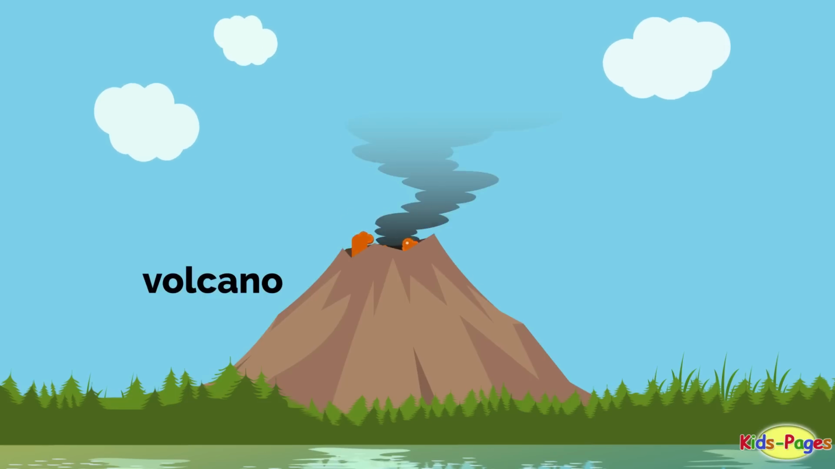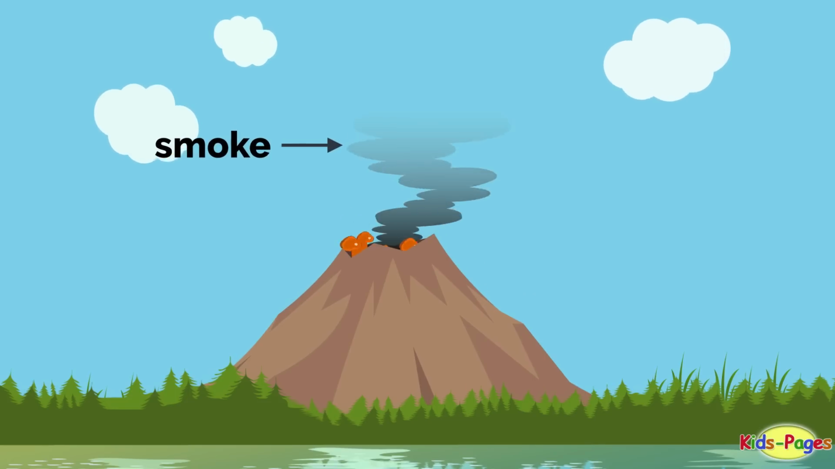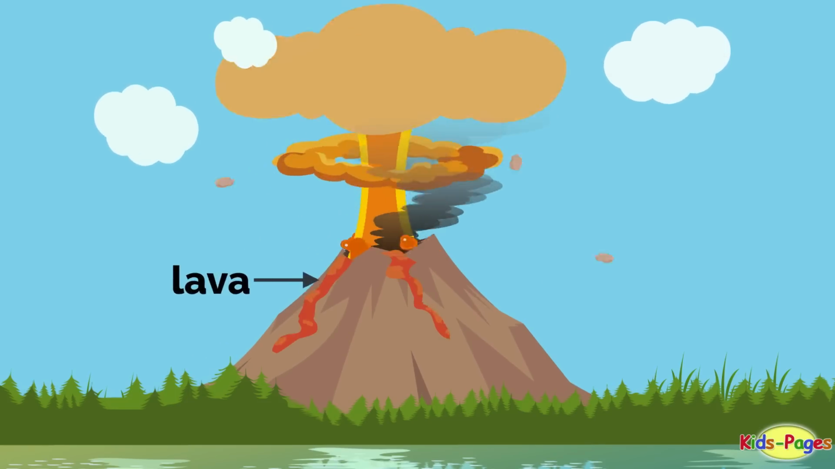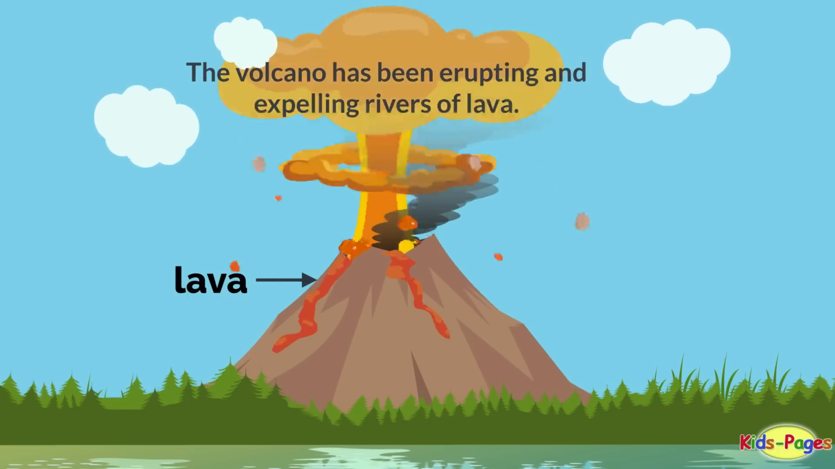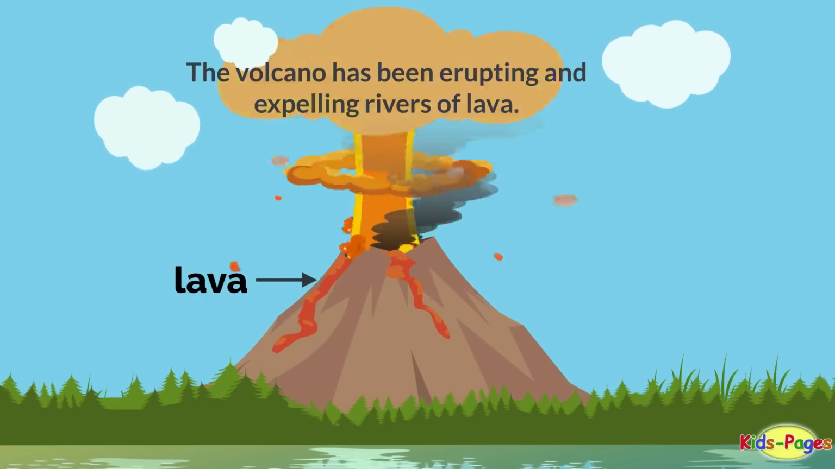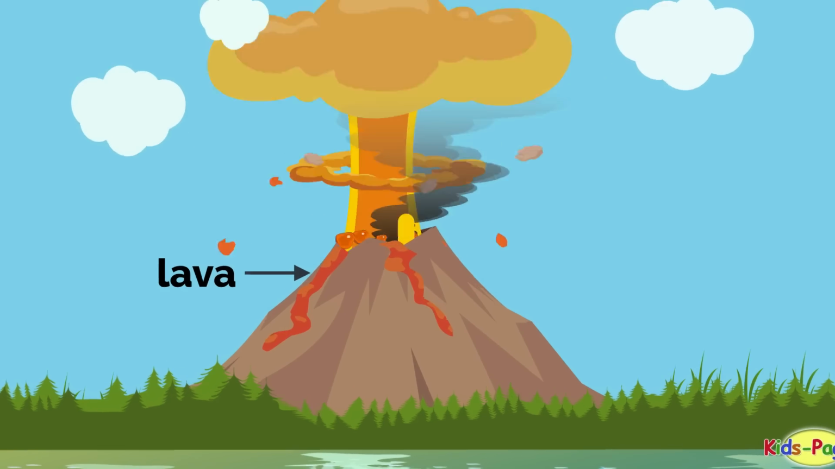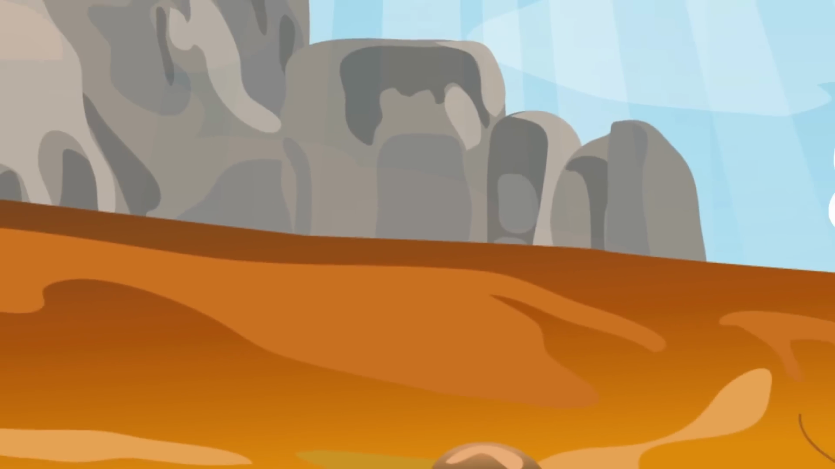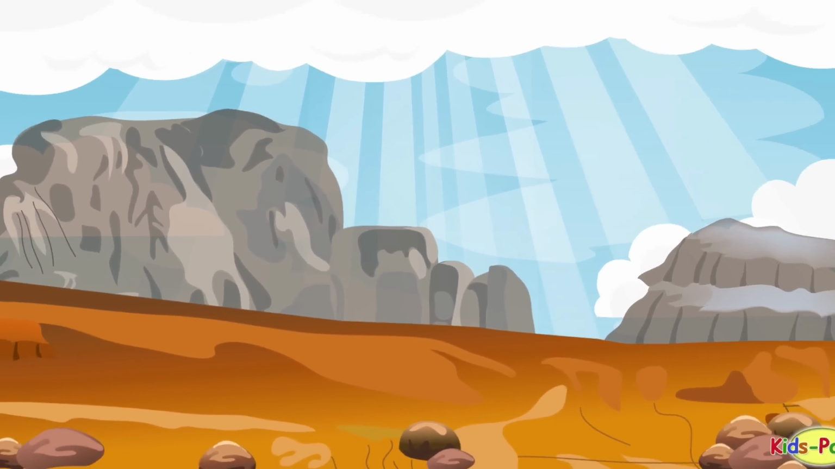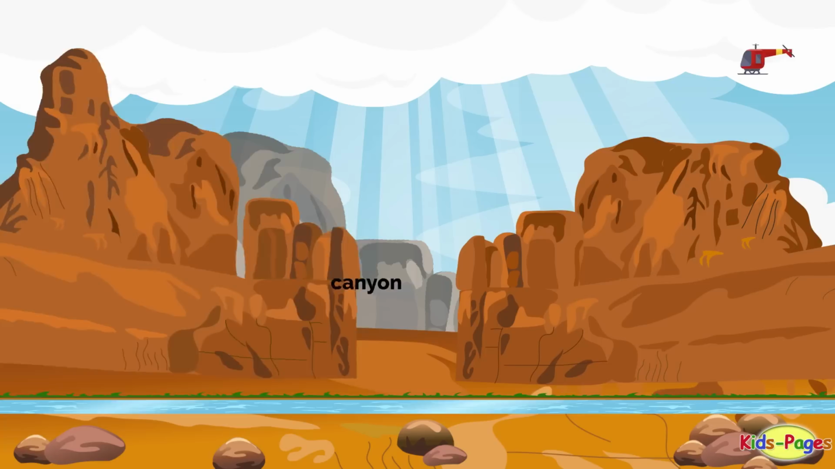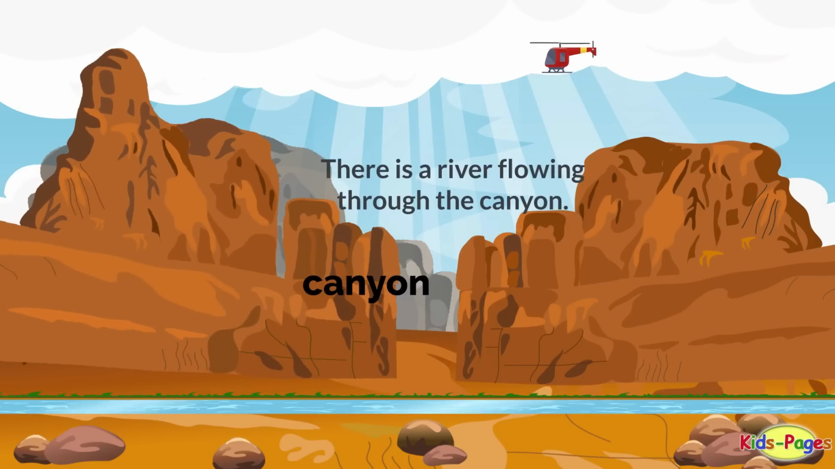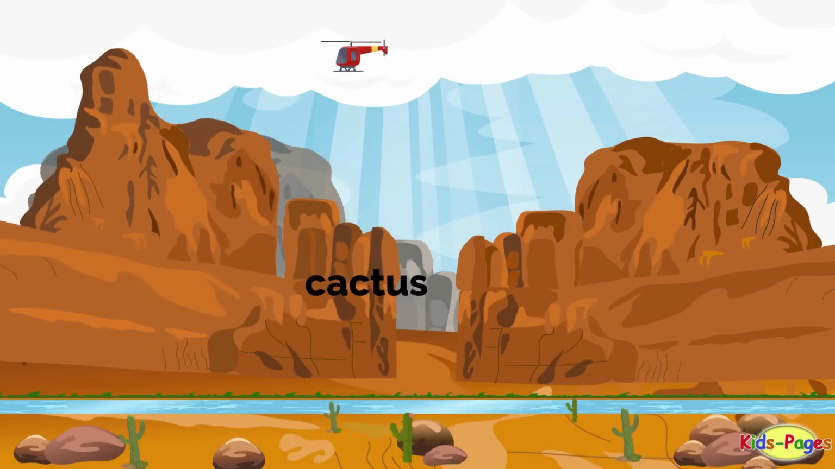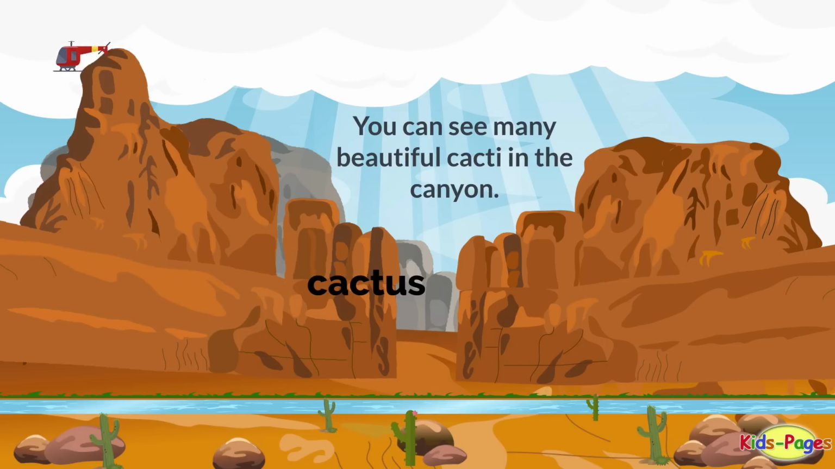Volcano. Smoke. Lava. The volcano has been erupting and expelling rivers of lava. Canyon. There is a river flowing through the canyon. Cactus. You can see many beautiful cacti in the canyon.